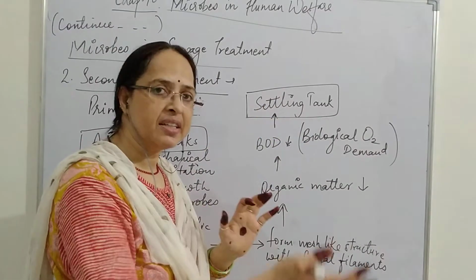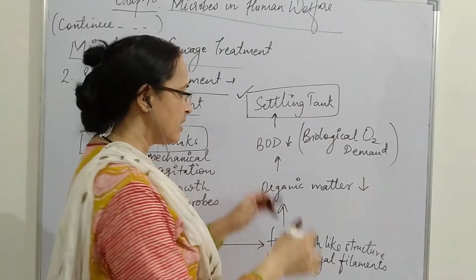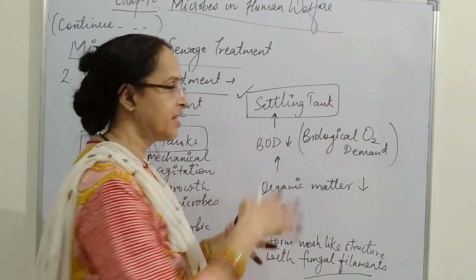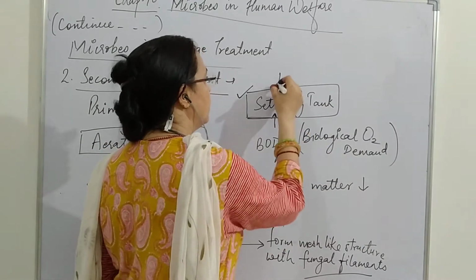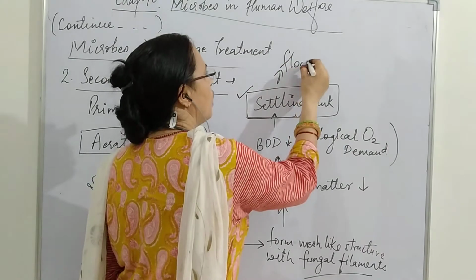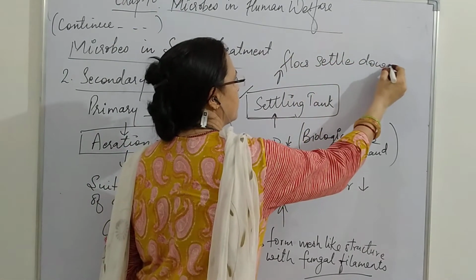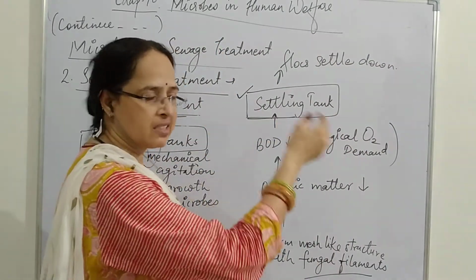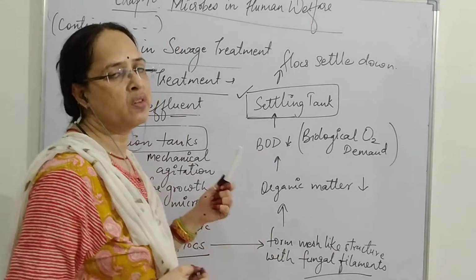After BOD is decreased, the complete effluent is passed through another tank called the settling tank. In the settling tank, these fungal filaments or flocs settle at the bottom. So we say the flocs settle down, and from the settling tank the effluent is carried forward for further process.